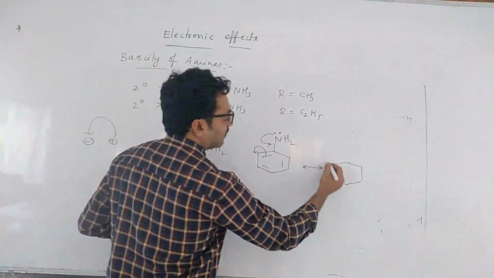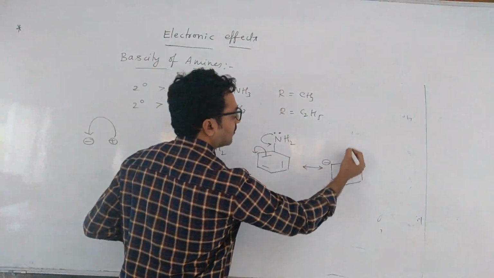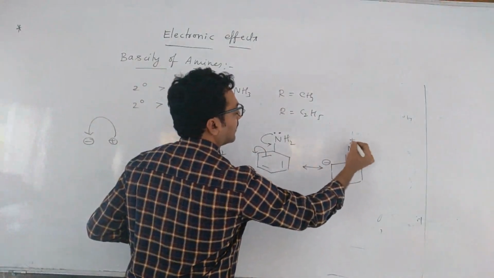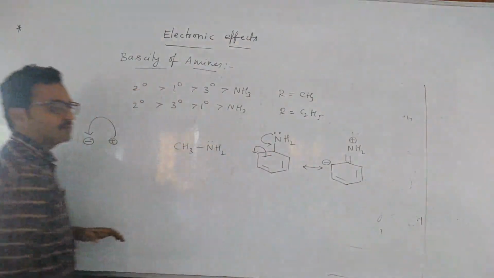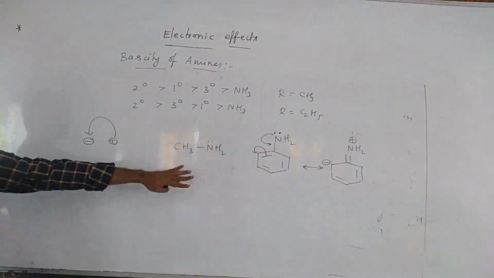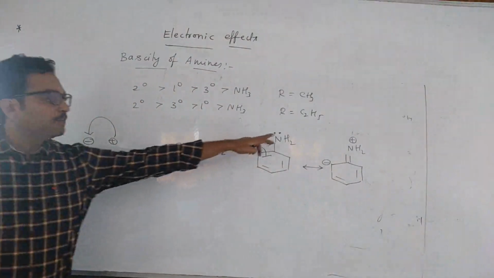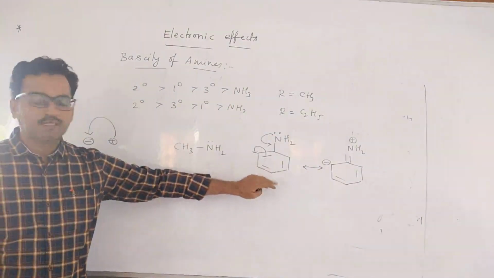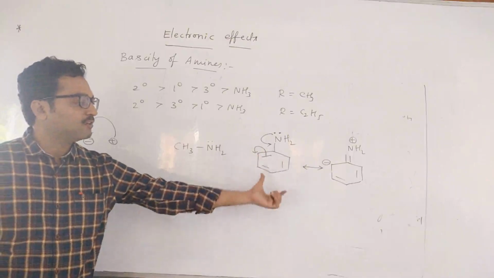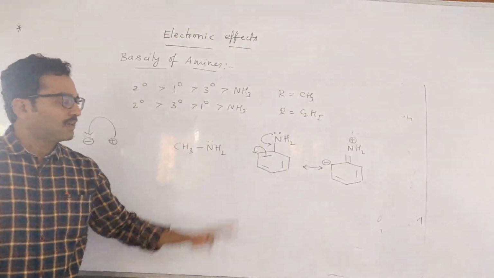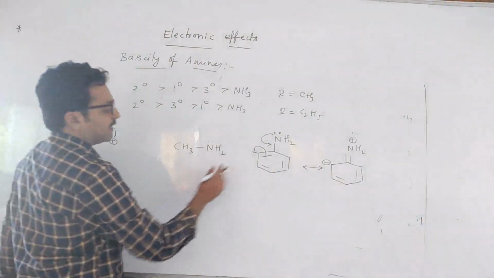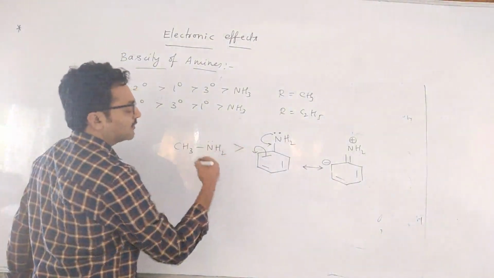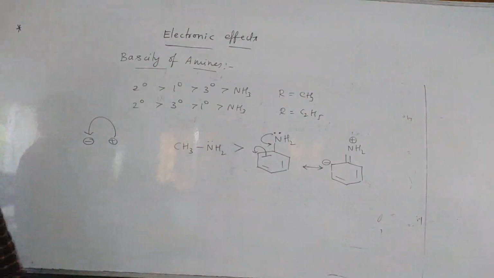So here you will get a negative charge, and here you will get a double bond, and nitrogen will get a positive charge. After that you will have 4 more structures, right? As the lone pair is involved in the resonance with the benzene ring, you can say this is also the minus M effect, or mesomeric effect. In that case this amine is more basic than aromatic amine.